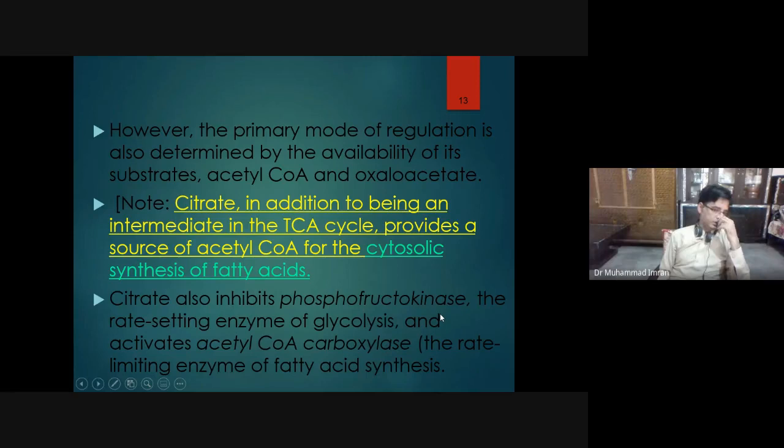We have seen in the glycolysis process, the rate setting enzyme of the rate limiting reaction of glycolysis. And it activates acetyl-CoA carboxylase. Citrate is an obligate activator of acetyl-CoA carboxylase, which produces malonyl-CoA, which is used for the synthesis of fatty acid.